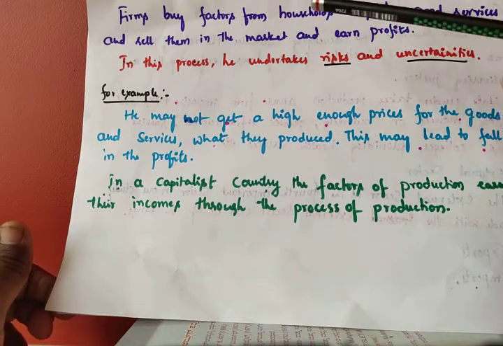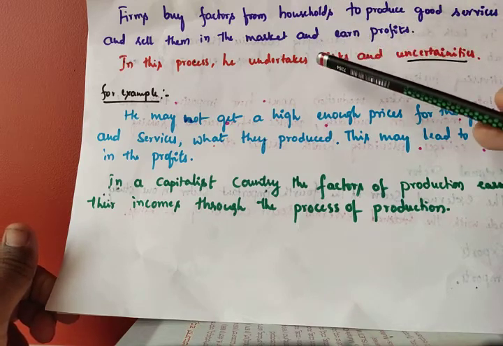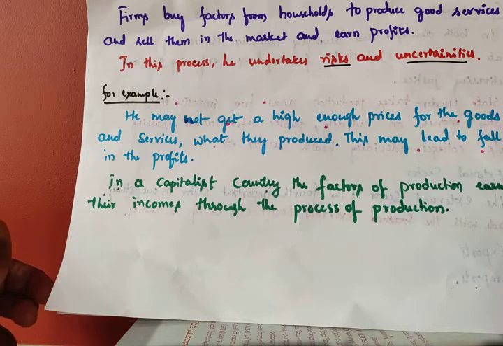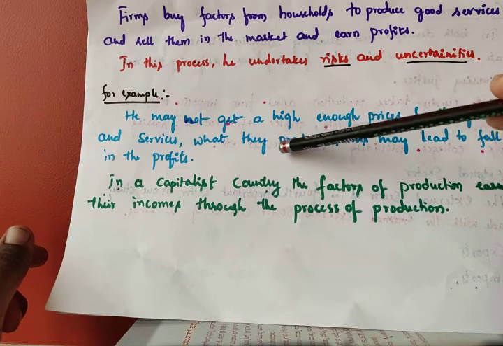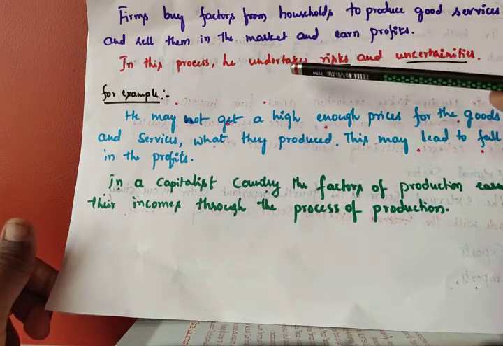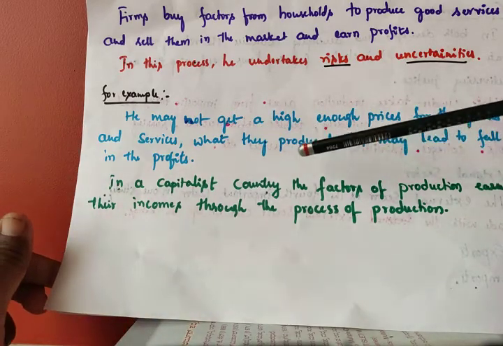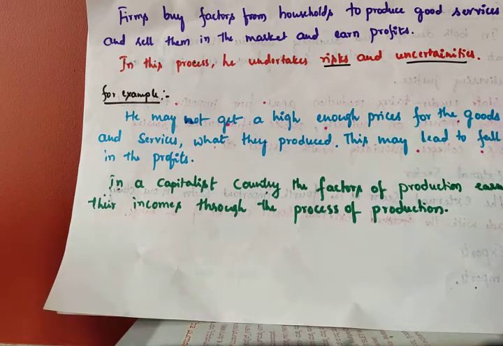In this process, the organizer or firm undertakes risks and uncertainties. Risk means problems. Uncertainty means there is no guarantee. For example, he may not get a high enough price for the goods and services he produced. This may lead to a fall in profit. Sometimes, expecting more, firms produce more goods and services, but unexpectedly the demand falls, and then they get less profit.